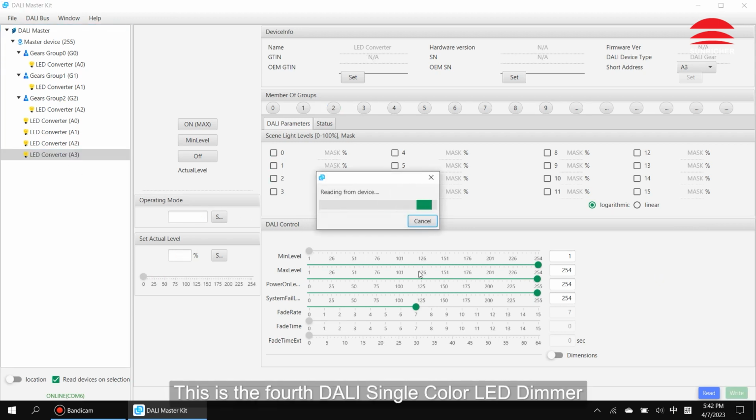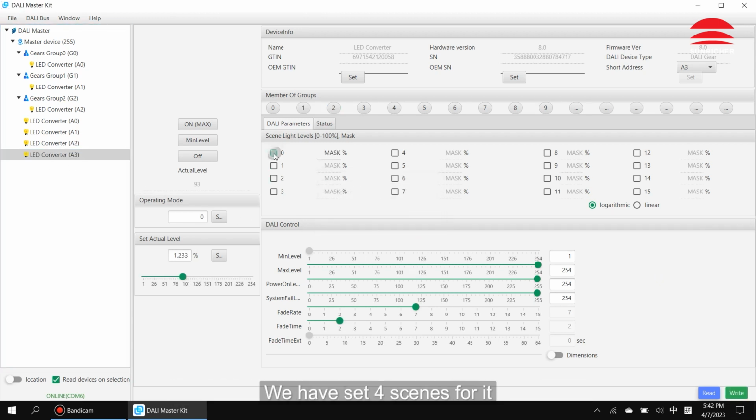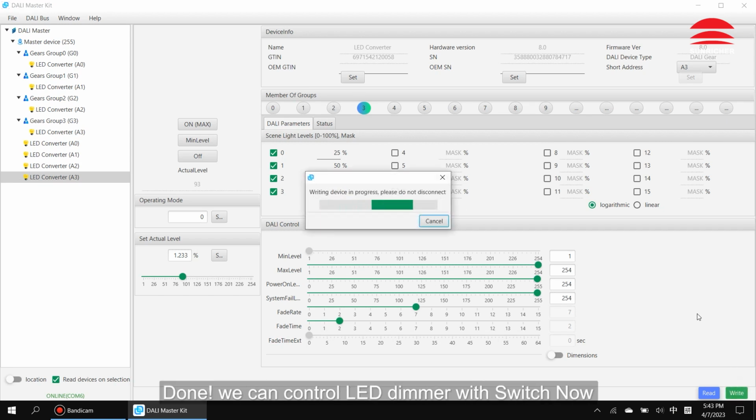This is the fourth DALI single-color LED dimmer. We have set 4 scenes for it. Set it to group 3. Click right to save setting. Done! We can control LED dimmer with switch now.